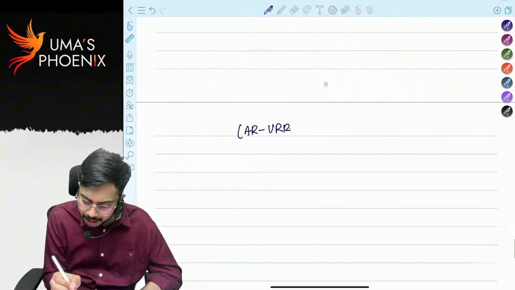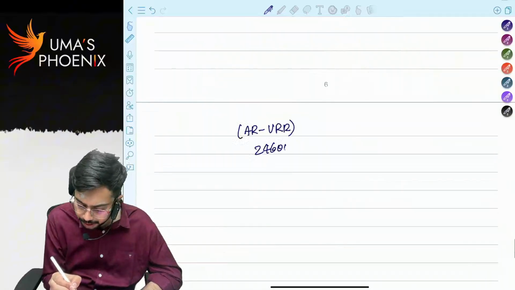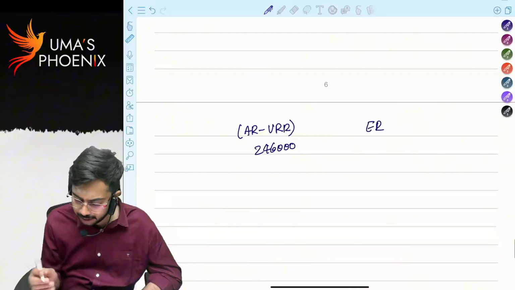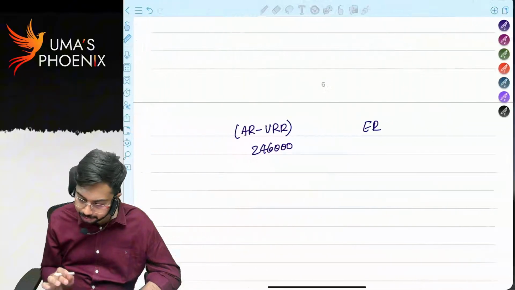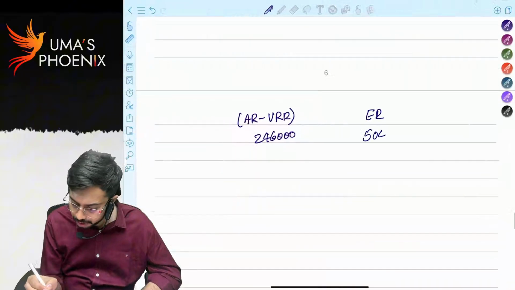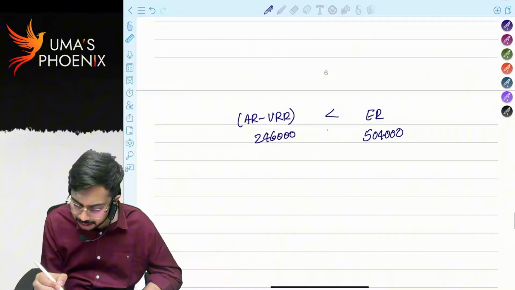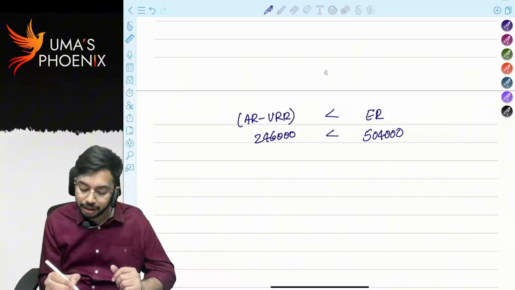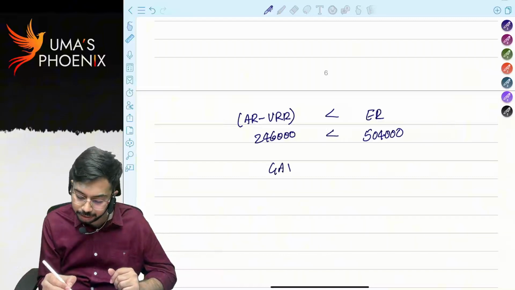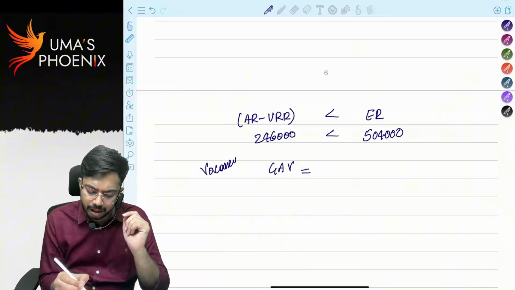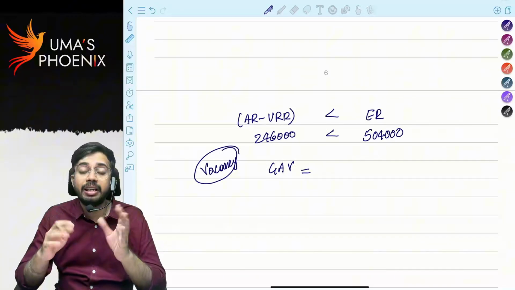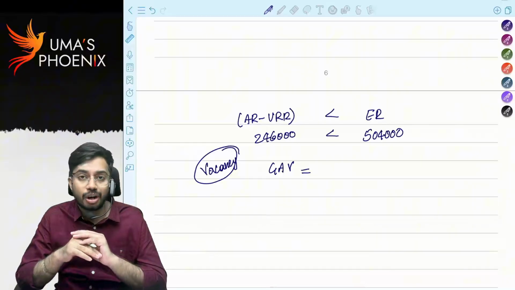Let us compare it with expected rent. How much is expected rent? Expected rent is 5,04,000. The actual rent minus unrealized rent is less than expected rent. So gross annual value. Now we have to check vacancy test. If vacancy test is qualified, then actual rent minus unrealized rent is gross annual value.